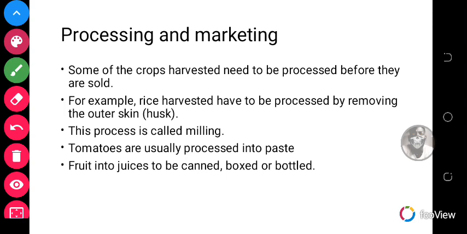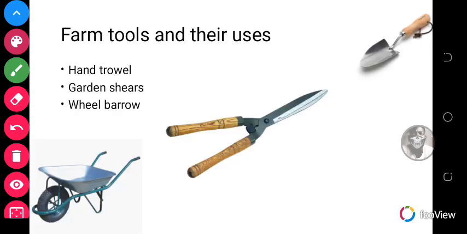Actually, marketing is also for the plants or the crops. Marketing is very important for crops that need to be sold quickly. So let's move ahead and let's look at some of the farm tools and their uses.